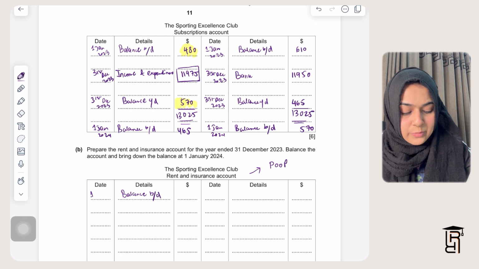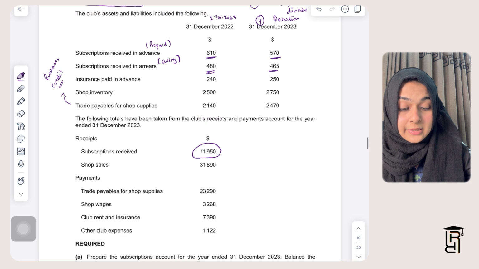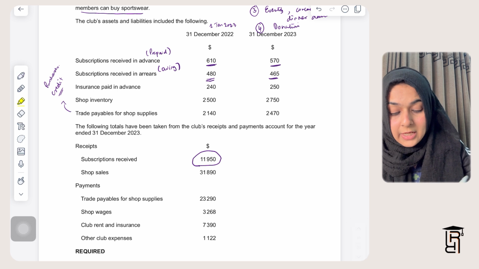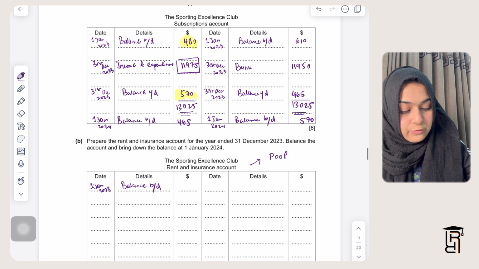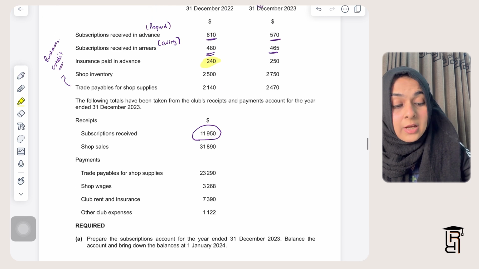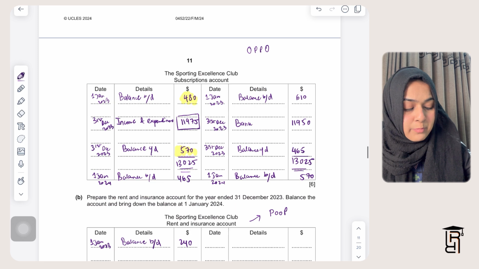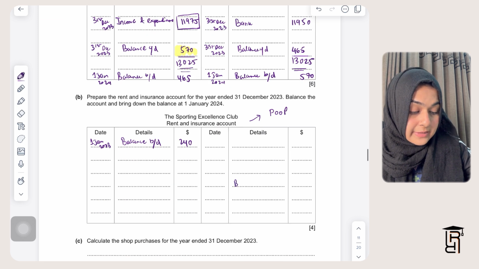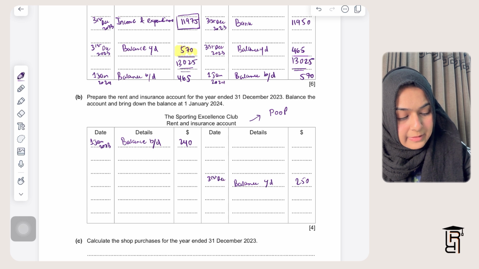So I'll write here balance brought down, 1st January 2023. The balance brought down will be insurance paid in advance, that is 240. So I'm going to write 240 here, and I have a balance carried down in this question as well, which is also paid in advance. So on the credit side, I'll write here balance carried down, $250. This is going to be 31st December 2023.